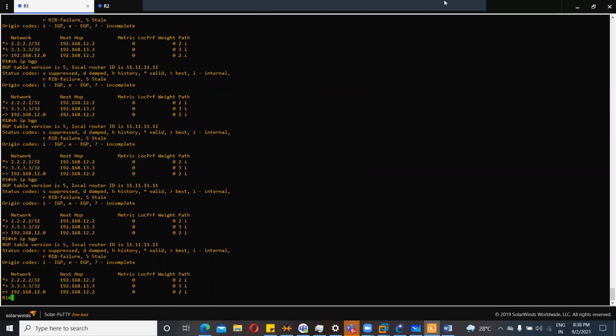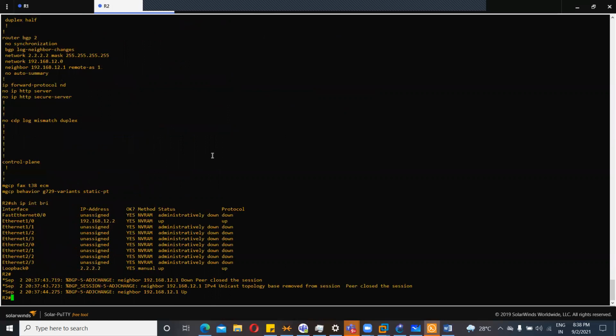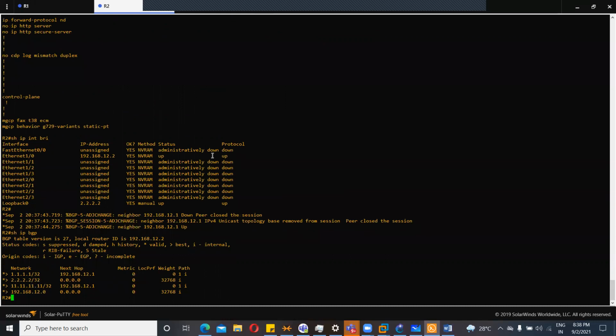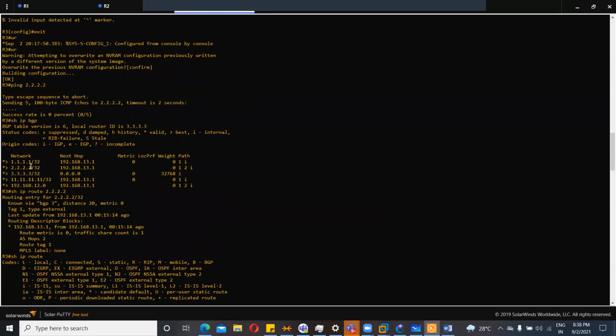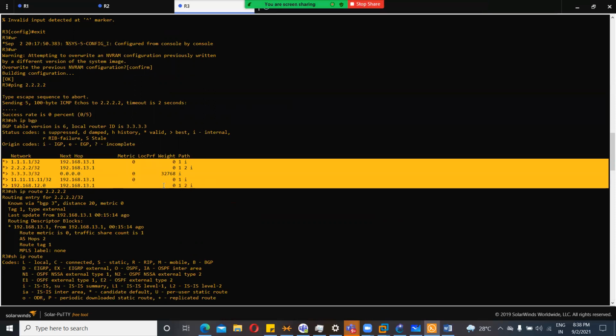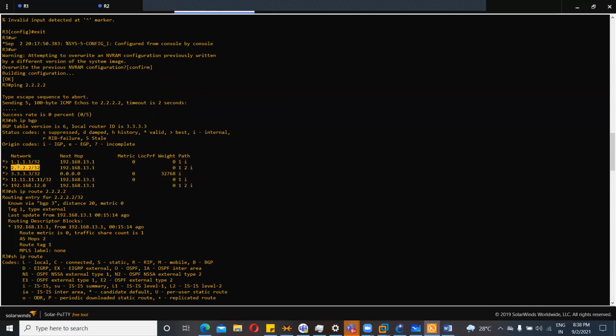Okay, let's go to R2 and see if I learn about the R3 prefix. Previously we had this 2.2.2.2 subnet from R2, which was there in the BGP table.